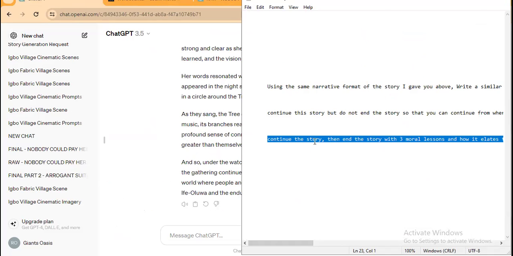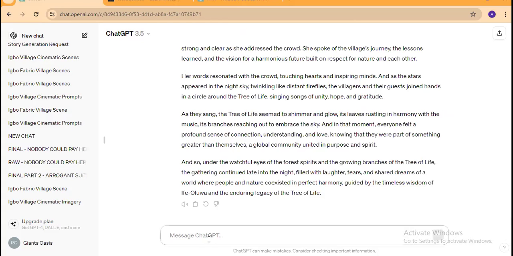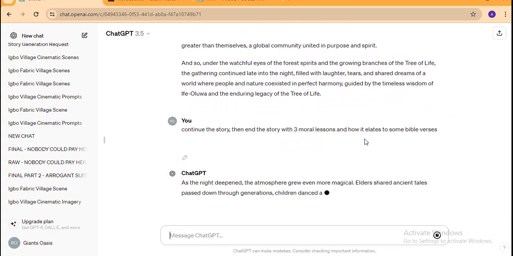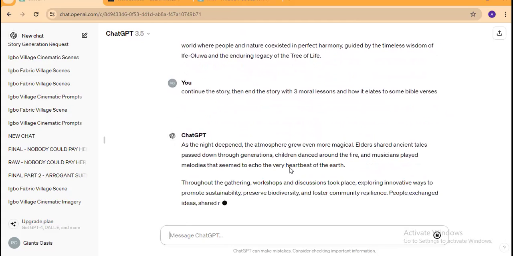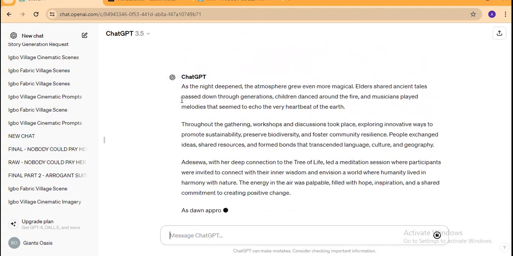So now we want to conclude the story. Then we'll use this particular prompt and say, continue the story, then end the story with 3 moral lessons and how it relates to some Bible verses. Okay. So it's doing exactly that right now.